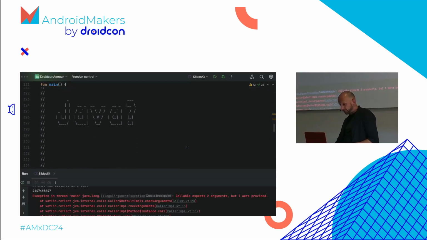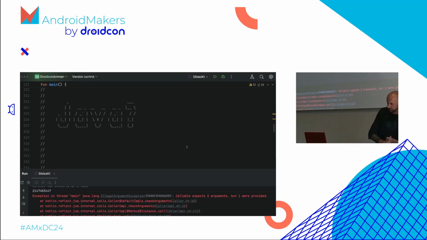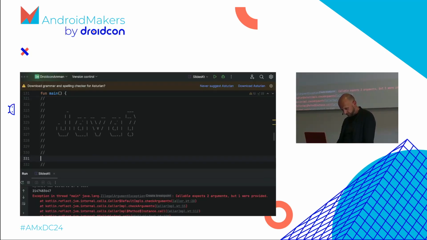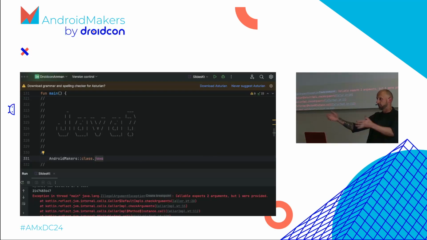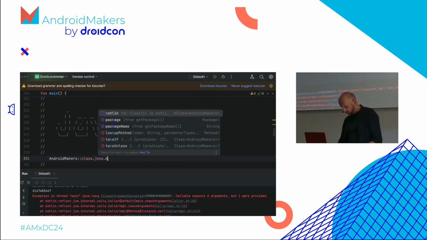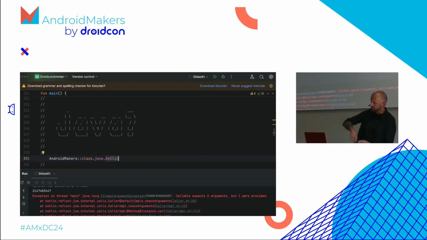Cool, let's go on. So let's talk about Java, because that's what you all want to understand. Let's go a bit deeper after we saw some examples of what you can do. Android makers.class is the K class. And then there's the little brother, or the big brother, called Java, which is the Java reflection class. How do I go back? I can ask the Kotlin version, which is the K class again. And by the way, I can go back to Java, and you can do this endlessly. It will work.